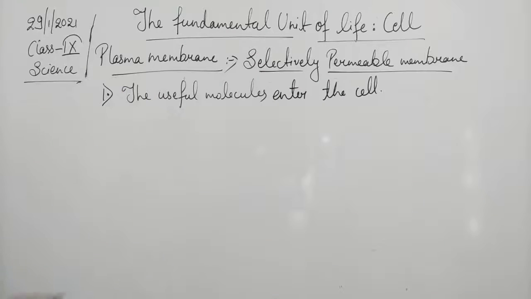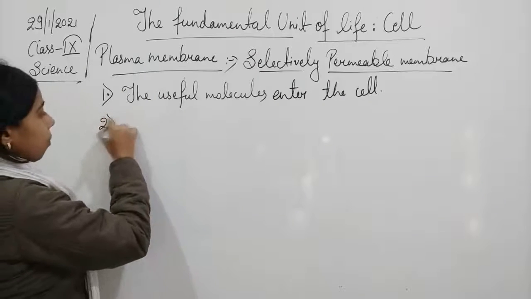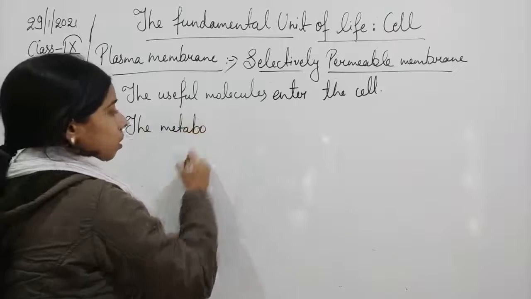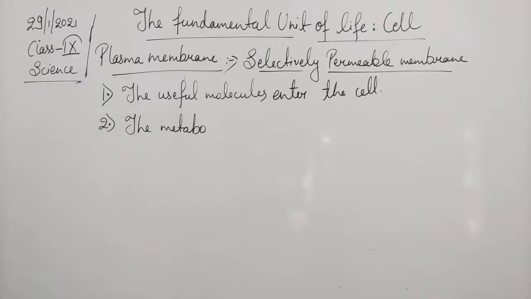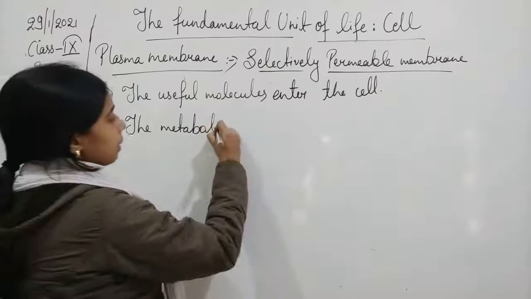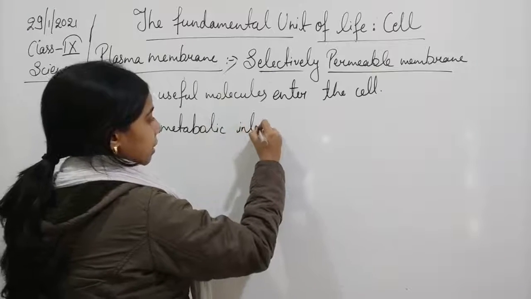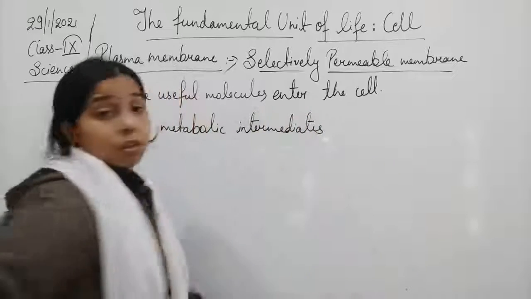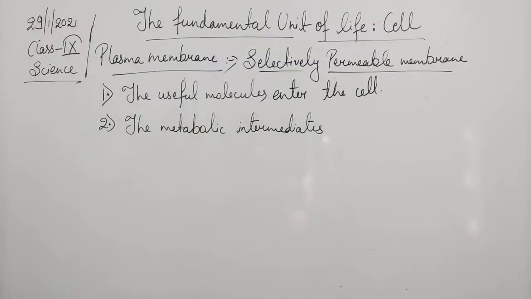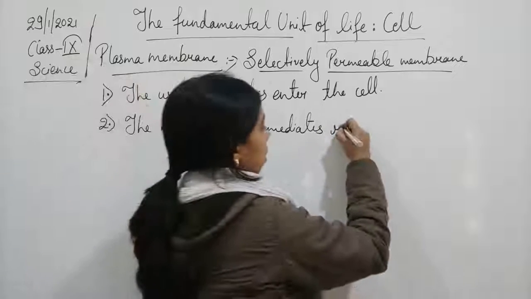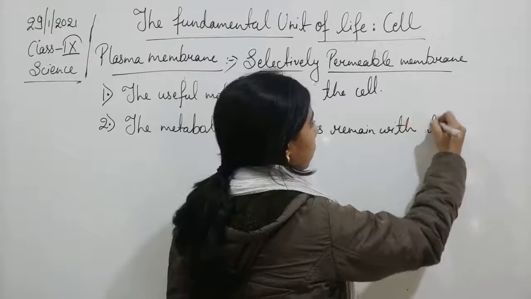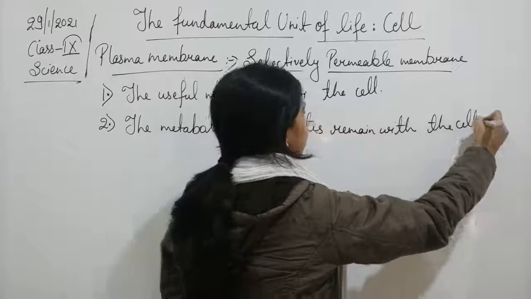The second thing is that the metabolites, the metabolic intermediates, remain within the cell.